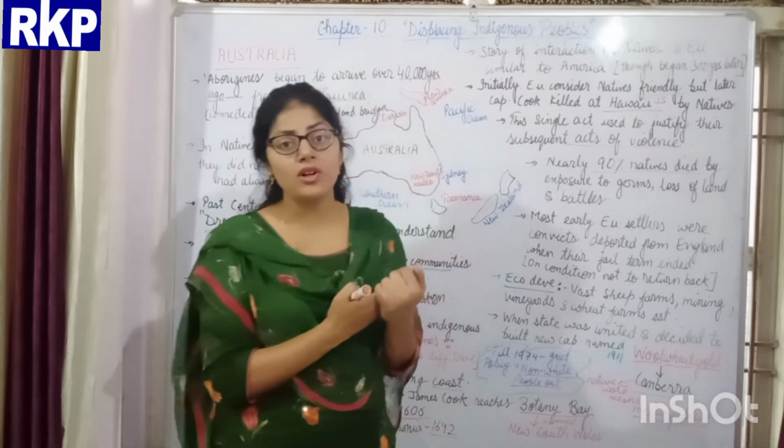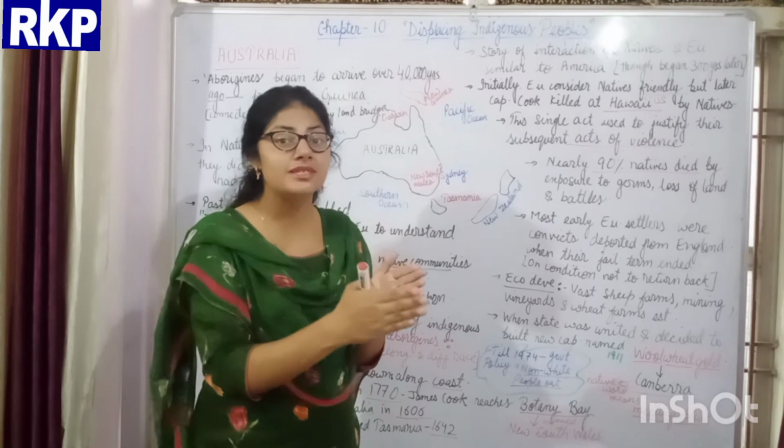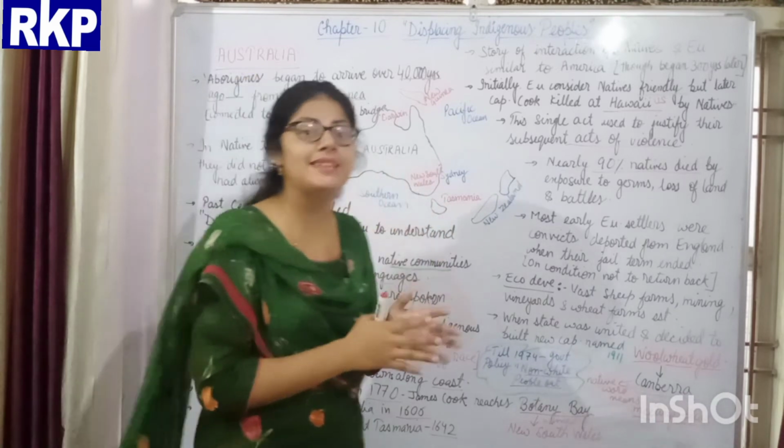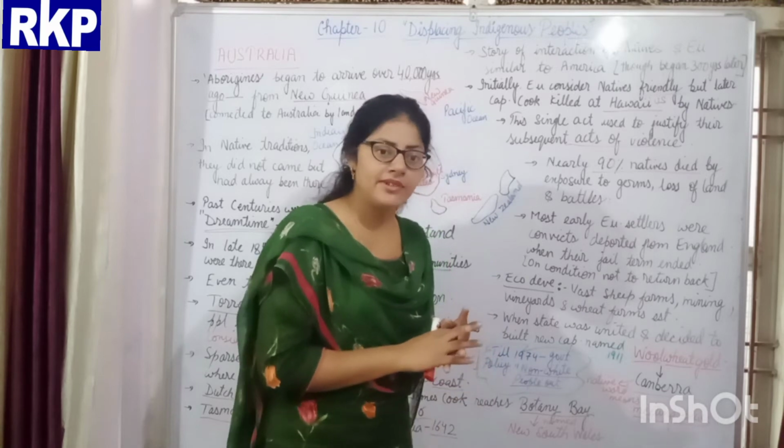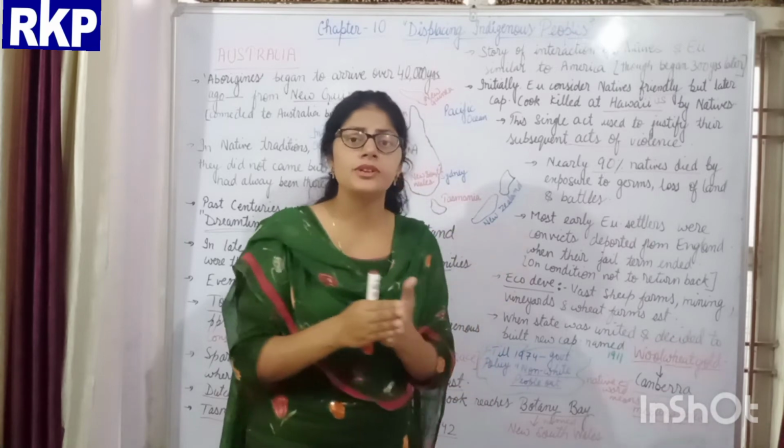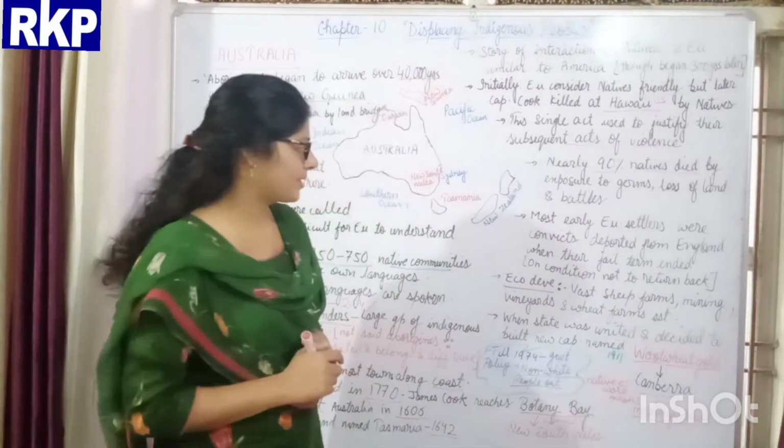Because of all these reasons, nearly 90% of the Aboriginal people died and only 10% were left, and their number keeps decreasing with time.